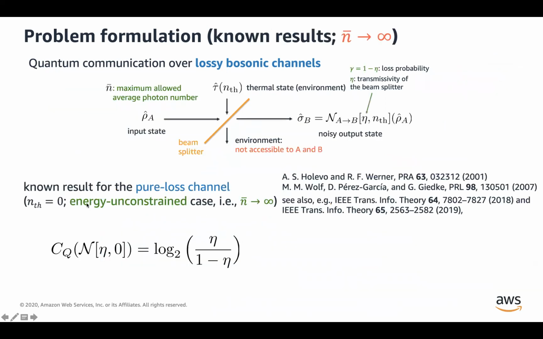With this channel introduced, I'm going to present some known results about these bosonic channels, to give some sense of what the quantum capacities are like for these channels.